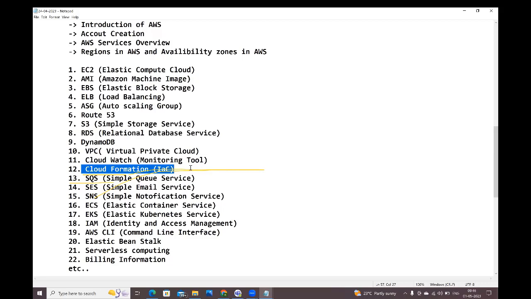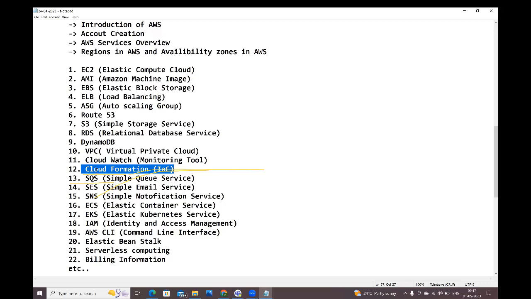What is the difference between Terraform and CloudFormation? If you go with Terraform, it will provide support for all cloud providers. All cloud providers means what? AWS, Azure, GCP, IBM. Terraform will provide support for all cloud providers. By using Terraform, you can create the infrastructure in any cloud, guys. But coming to CloudFormation, this is only for AWS. By using CloudFormation, you can create the infrastructure only in AWS, guys.